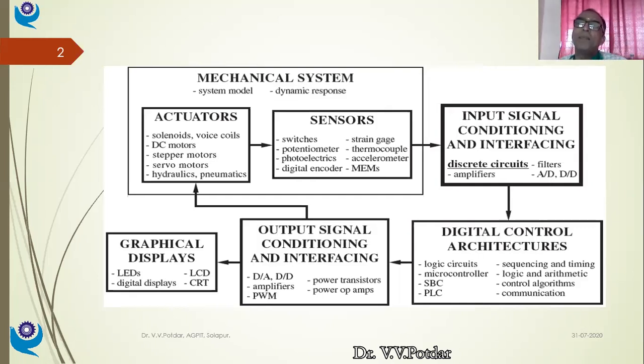The control actions I'll be focusing on: whether I will have a digital control system or an analog control system, whether I'll be using microprocessors, whether I'll be using microcontrollers. So that will be the later part. Those are the next elements which we'll be studying step by step. So in this lecture, we'll be focusing on signal conditioning. Now let us go to the next slide.